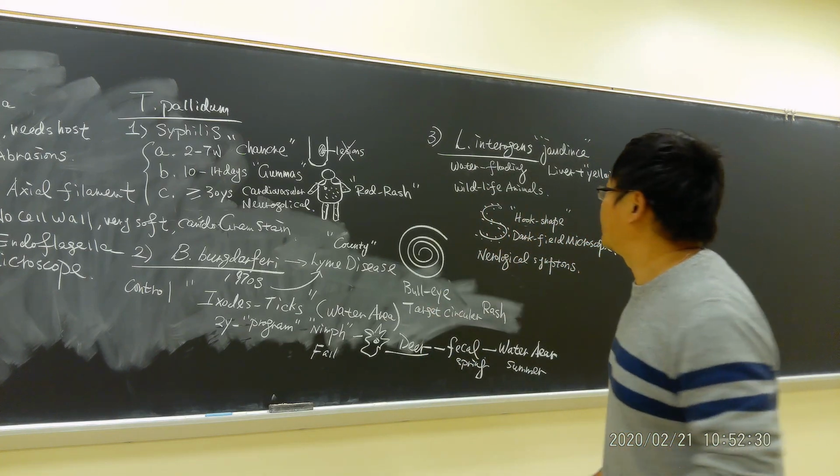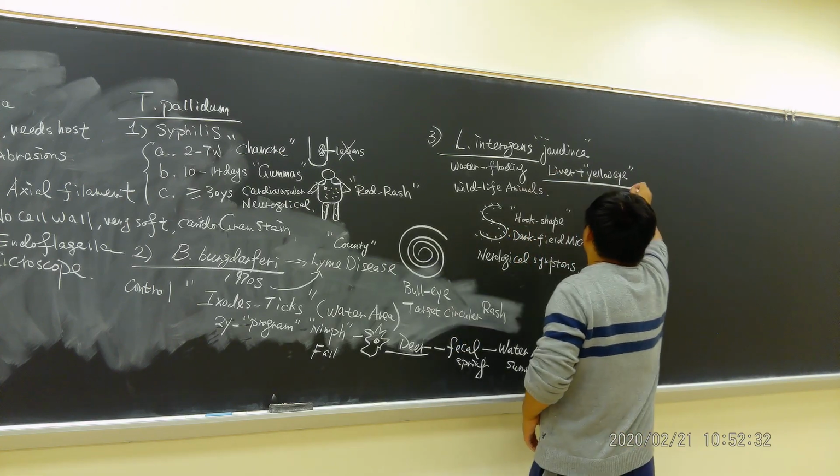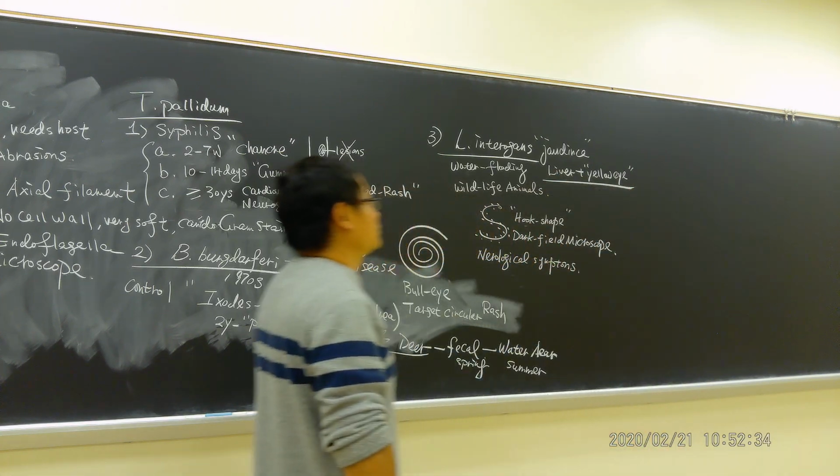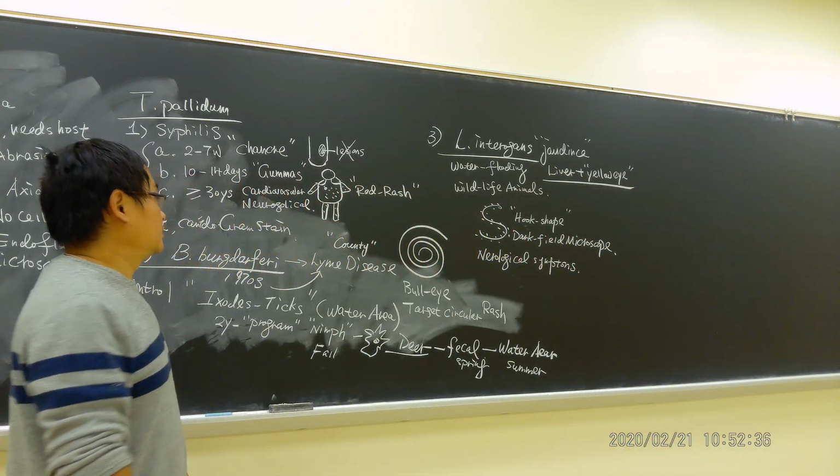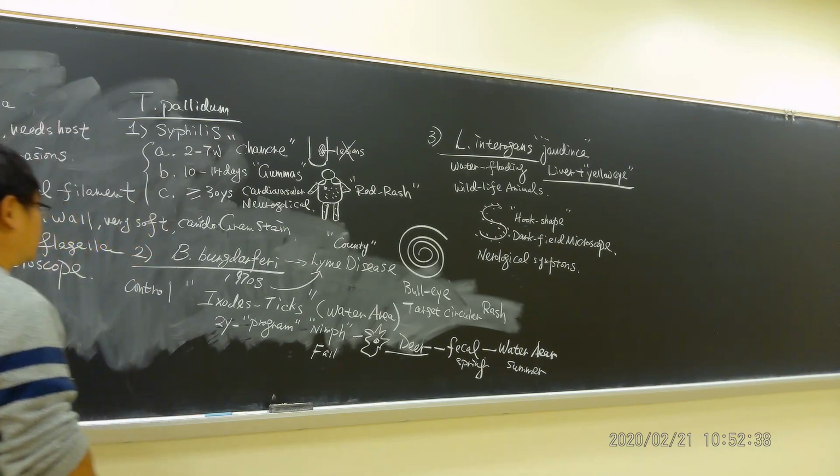So it's like a yellow eye. That's a very, very typical symptom. Okay? So this part, we almost finished.